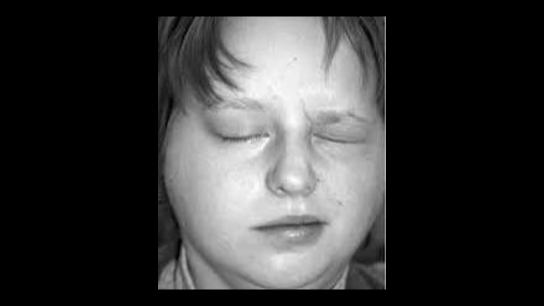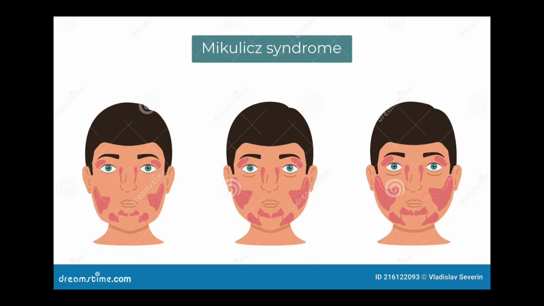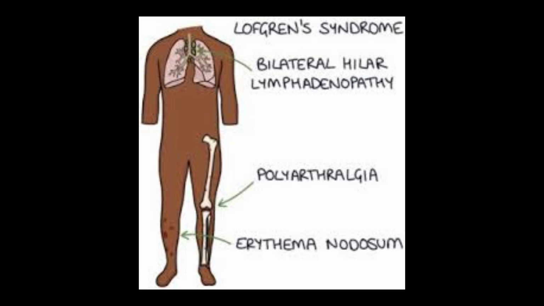Then there are certain syndromes in sarcoidosis. First of all, we will discuss Heerfordt syndrome, which is a triad of parotid gland enlargement, lower motor neuron seventh nerve palsy, and uveitis. Then Mikulicz syndrome, which is the enlargement of lacrimal and parotid glands. Then after that comes Löfgren syndrome, which is a triad of bilateral hilar lymphadenopathy, arthralgia, and erythema nodosum. And this is all about sarcoidosis.